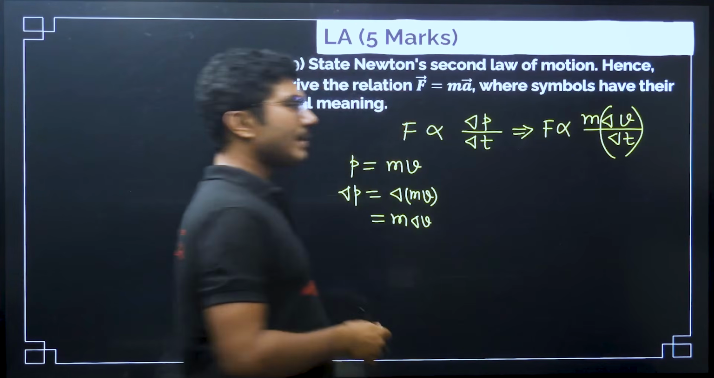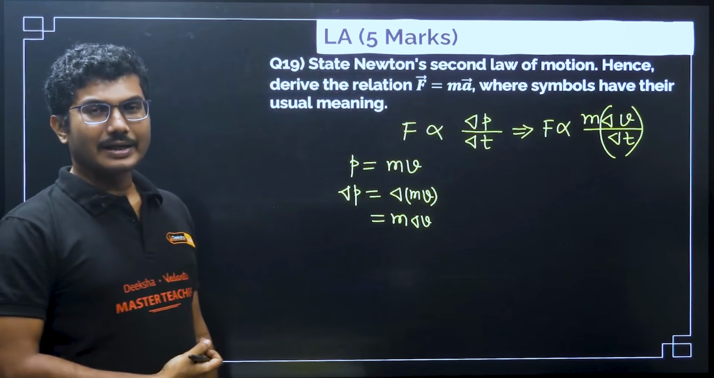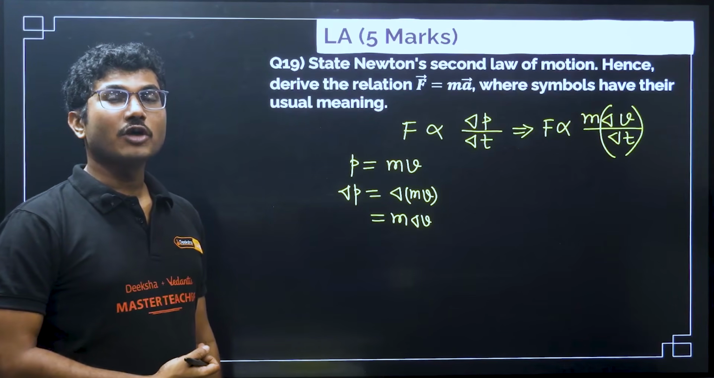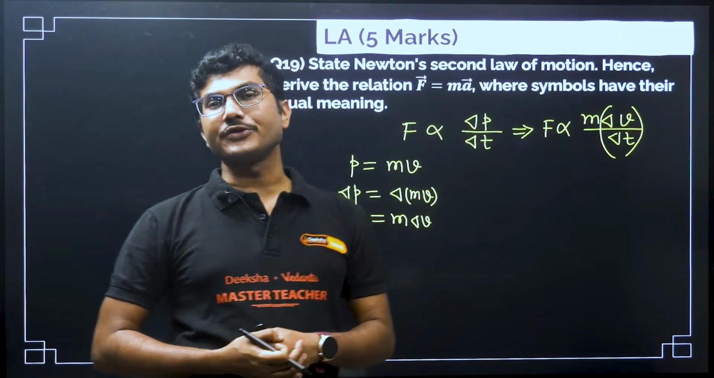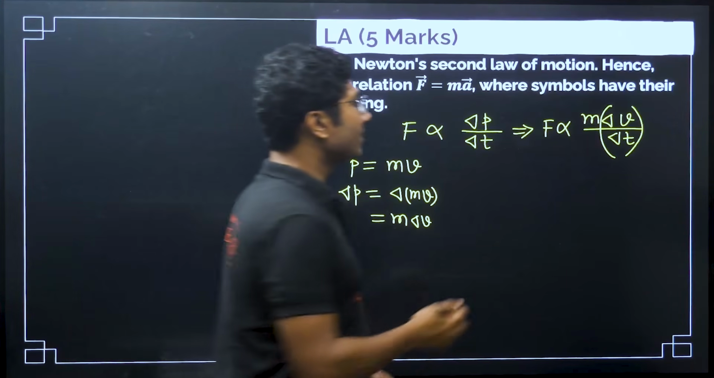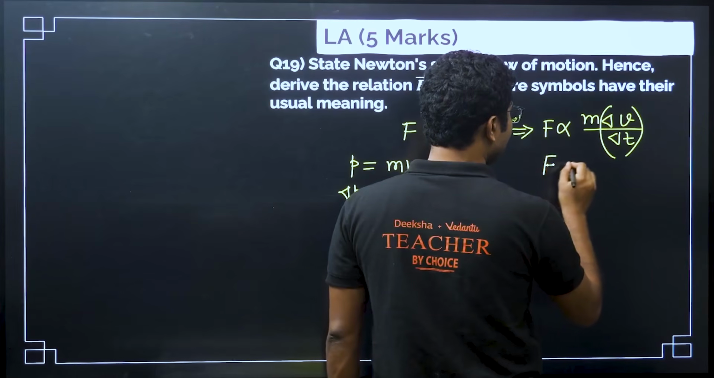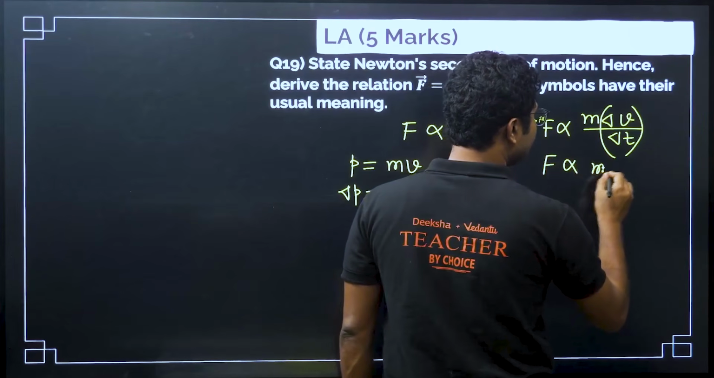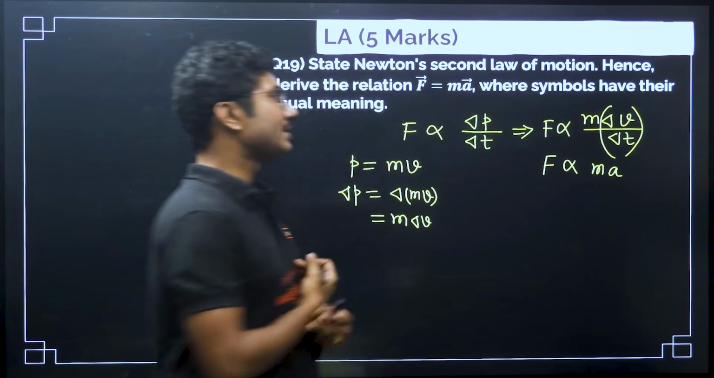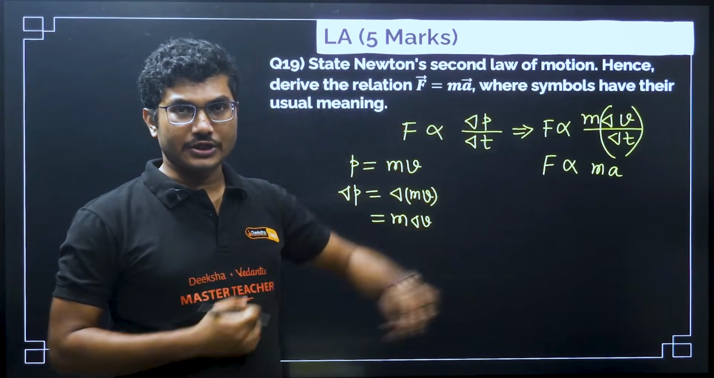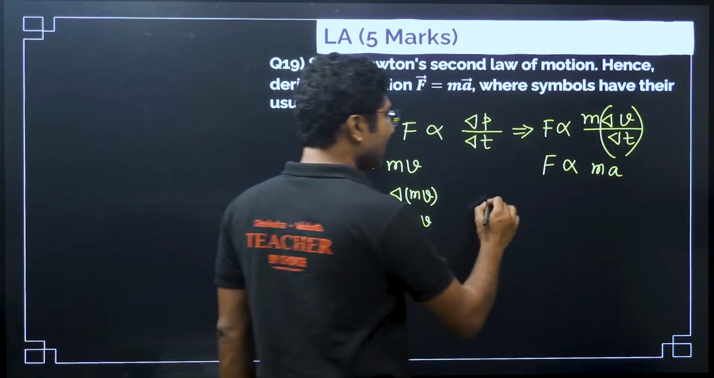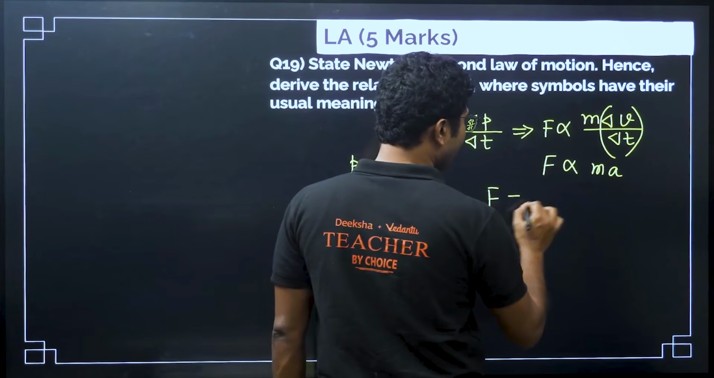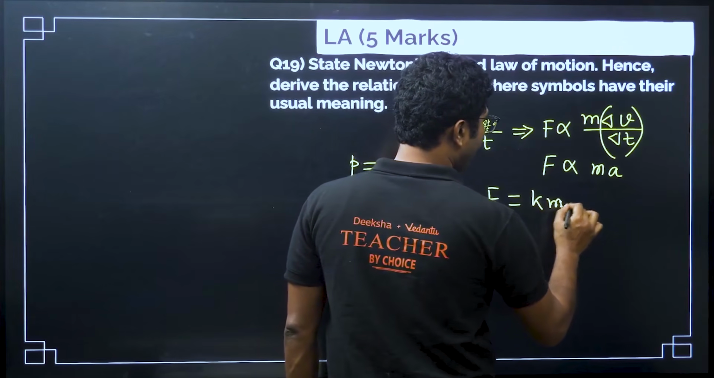Again mass is constant, so delta v by delta t. What is delta v by delta t? Delta v by delta t is the rate of change of velocity. And the rate of change of velocity is basically the acceleration. So force is proportional to mass into acceleration. Now this is still in the proportional stage. We have to remove the proportionality constant, and here we have to write F is equal to kma.